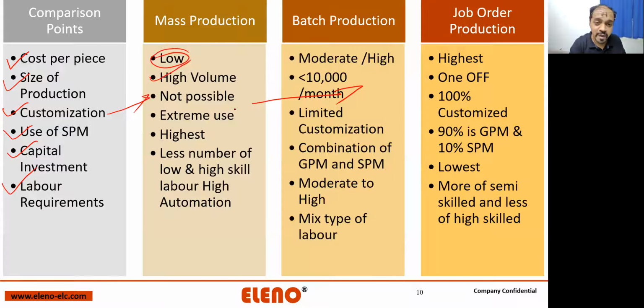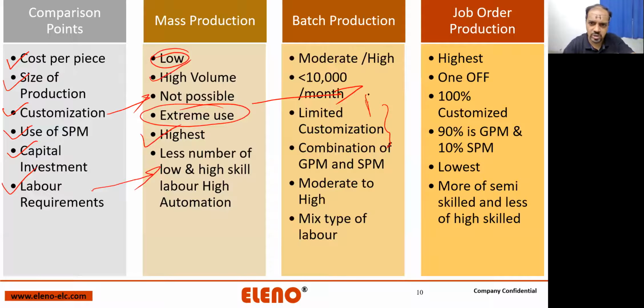Then use of SPM, extreme use of special purpose machines. Okay, capital investment at its highest stake. So you are supposed to have a large factory, you are supposed to have expensive machinery, you are supposed to have manpower to run that machinery. Capital investment is very high, and in labor case, less number of low skill and high skill labor, but you need a higher automation labor which is able to operate it in an automatic environment. That's a mass production.